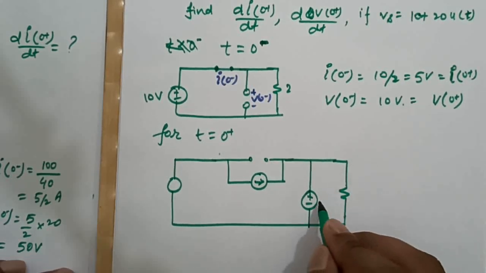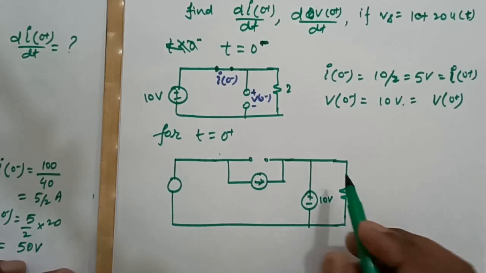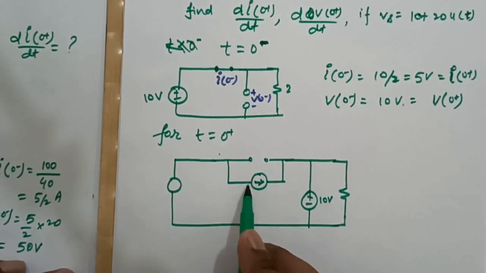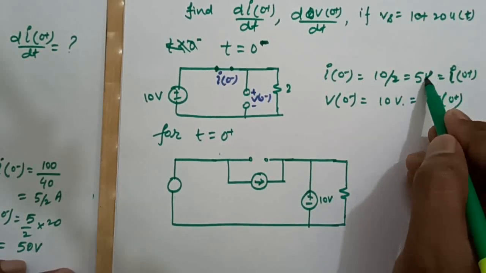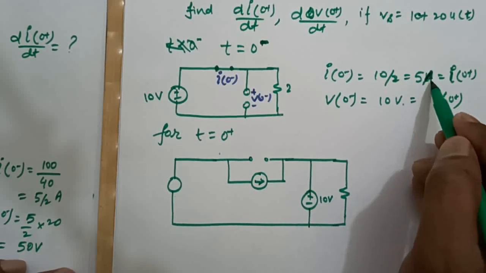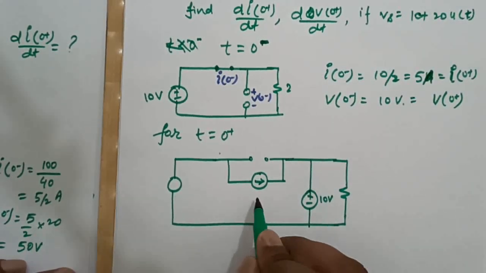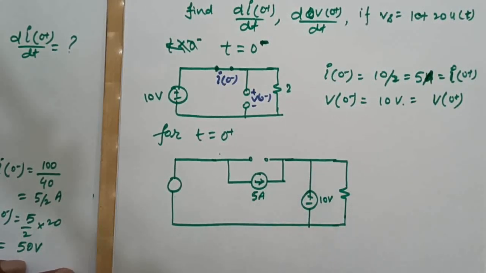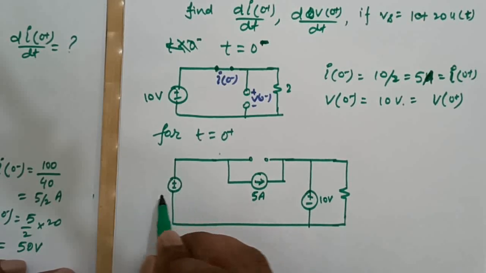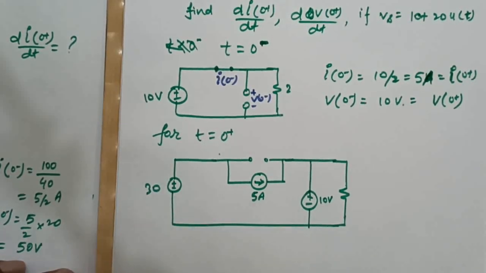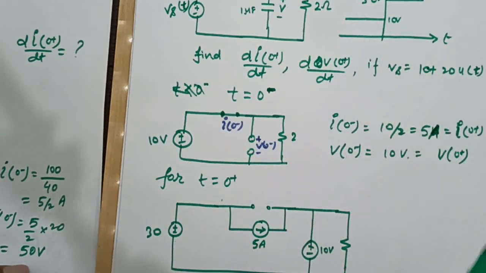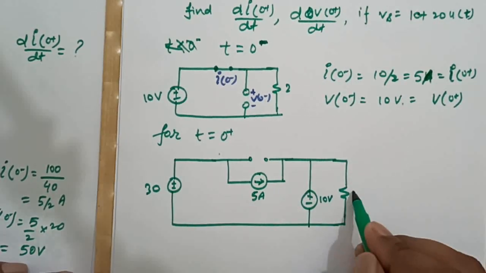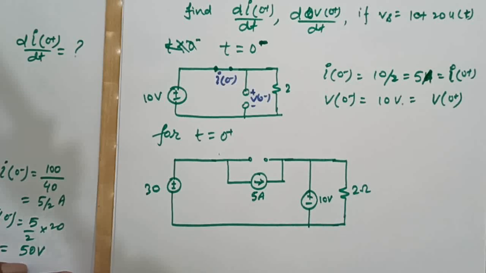Our V0 minus is 10 volt, and the current source value will be I0 minus. Our I0 minus is 5 ampere. And this V will be 30, right, because at time t equal to 0 it is 30 volts. And this will be 2 ohm.